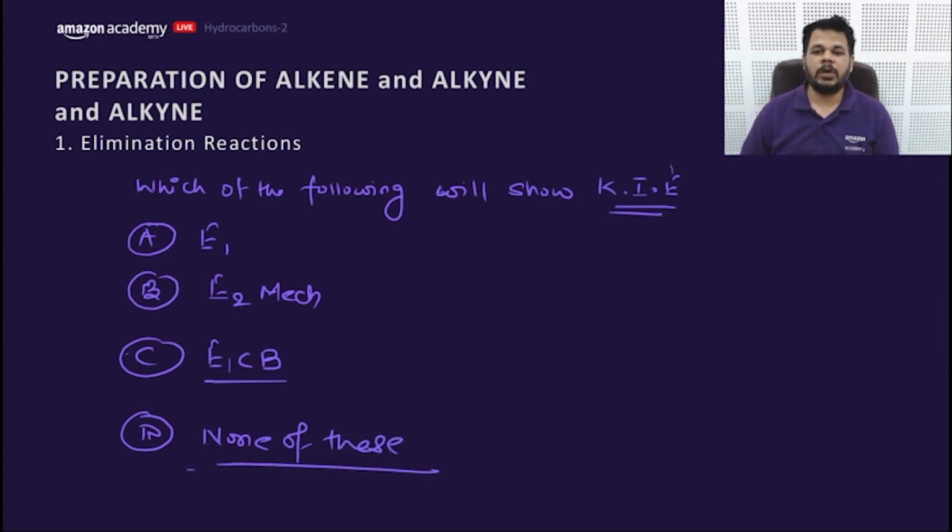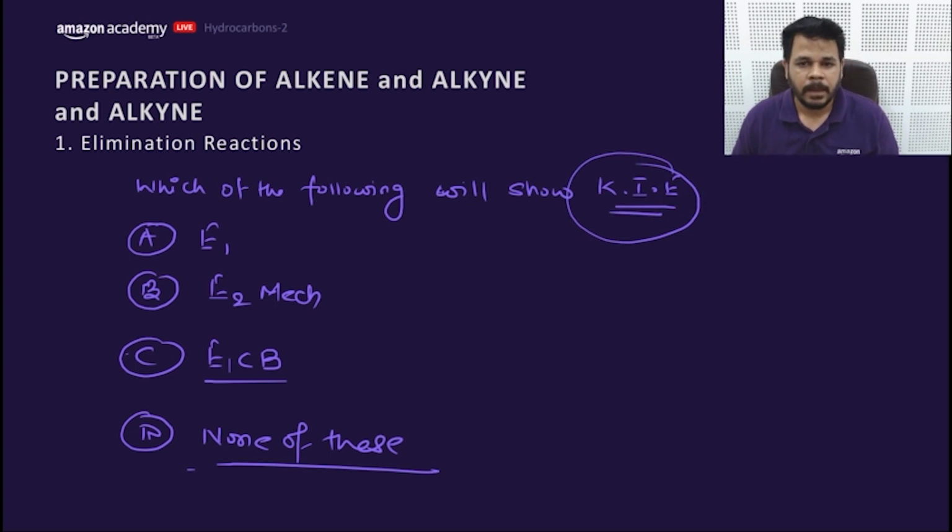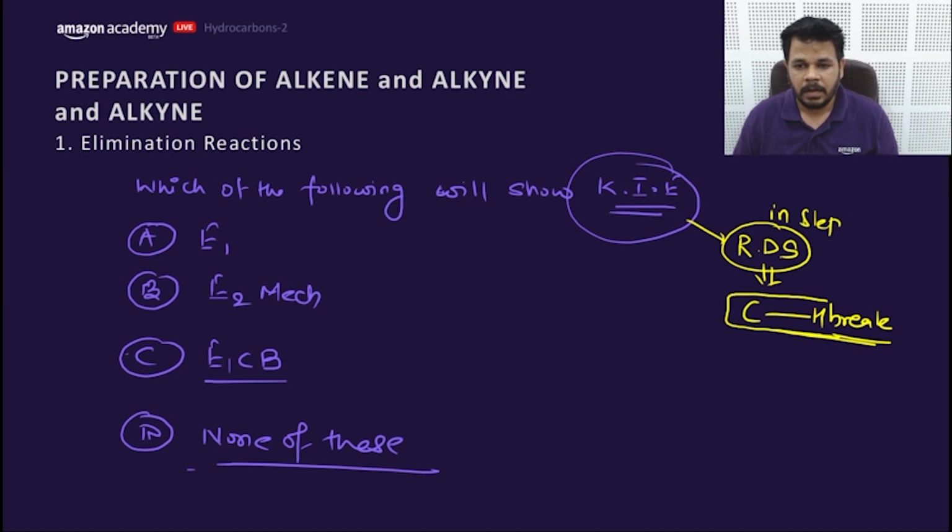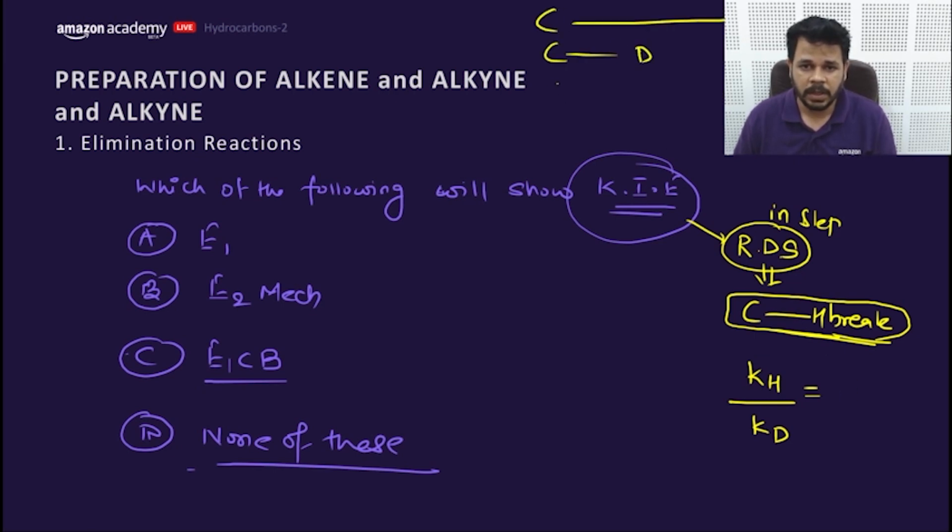So what is kinetic isotopic effect? Suppose when you consider the rate of the reaction, you look for the RDS. If in the RDS step the CH bond breaks, then the rate will differ when isotopes are used, because CH bond is longer and CD is a bit shorter, CD is shortest.